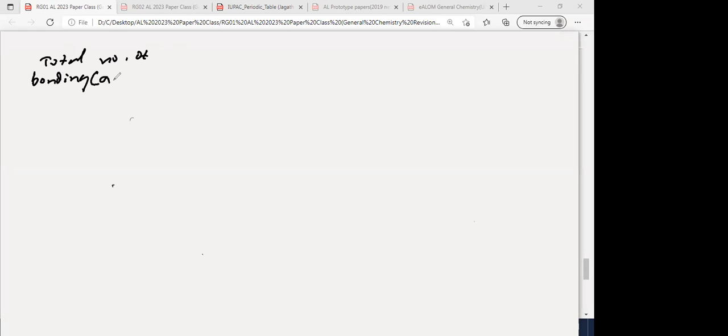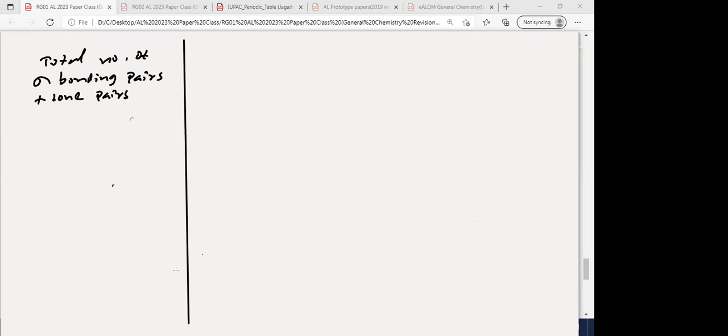Bonding means sigma bonds. Total number of sigma bonding pairs, sigma bonds, and pi bonds you might have learned, right? Sigma bonding pairs plus lone pairs. If you get 2, then the hybridization will be sp.